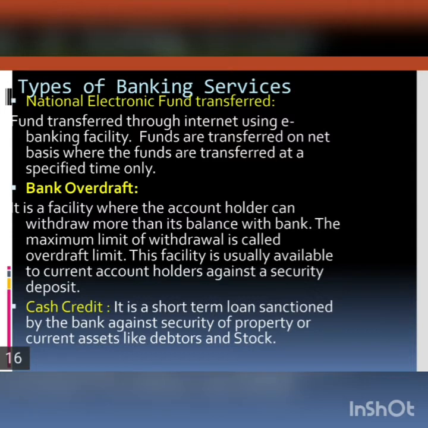This is also a fast mode of transferring funds from one account to another, and this process also requires the IFS code, that is Indian Financial System Code, through which the bank processes the fund transfer from one bank to another bank. This system takes a processing time of 24 hours, which means the beneficiary will receive the amount within 24 hours of the fund transfer. So both systems, RTGS and NEFT, are electronic modes of transferring funds from one account to another.